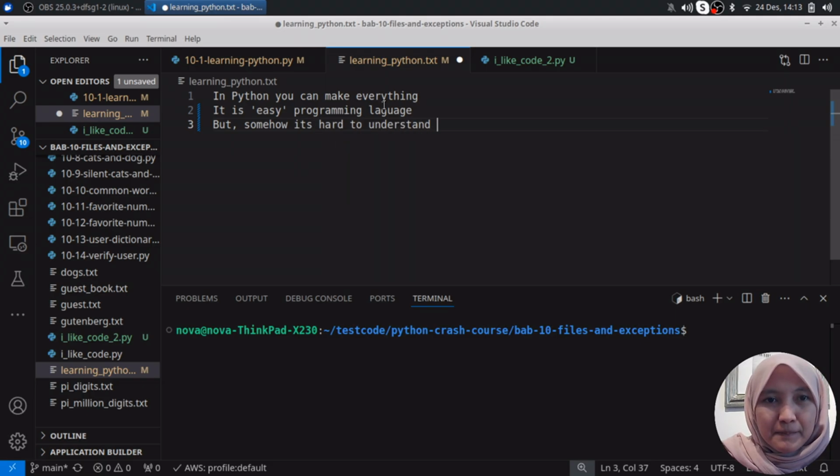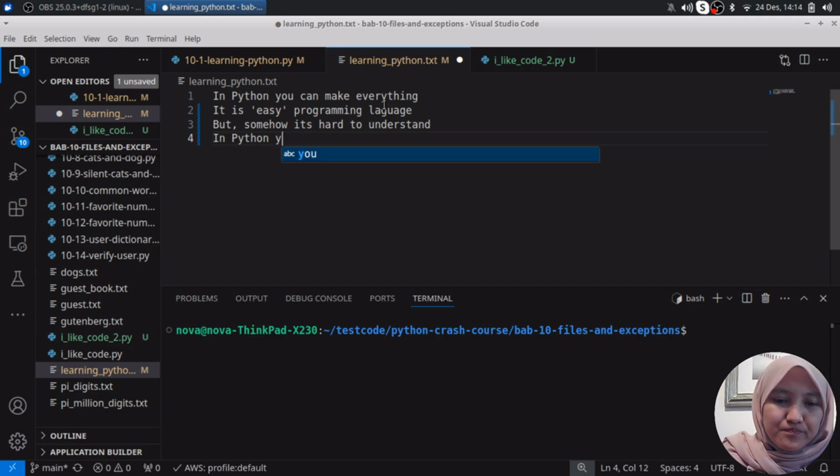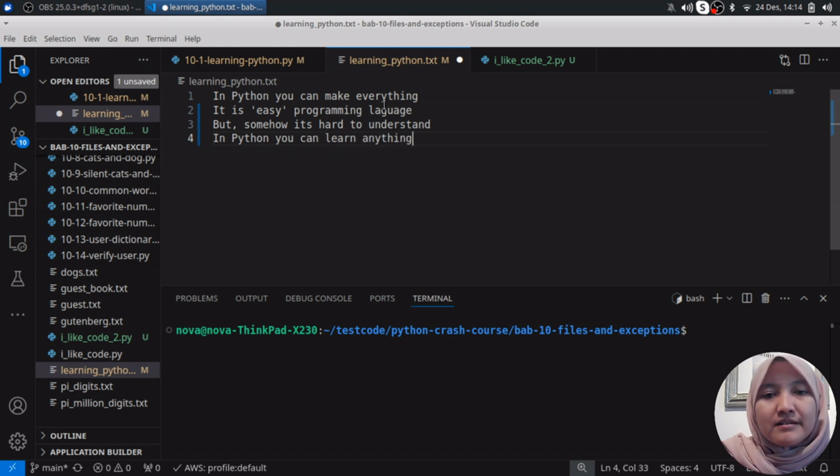Then, in Python, just as an example, you can make anything for your phrases. In Python you can learn anything. Let me think.